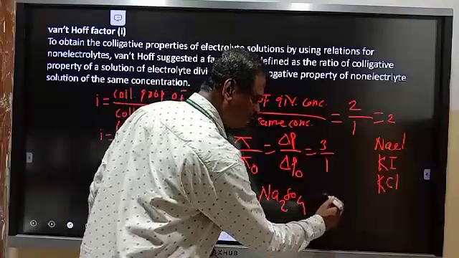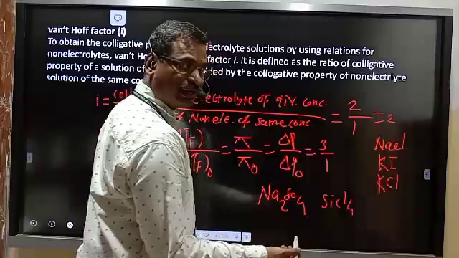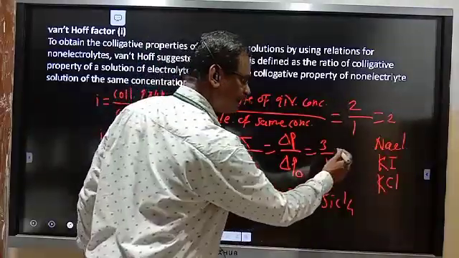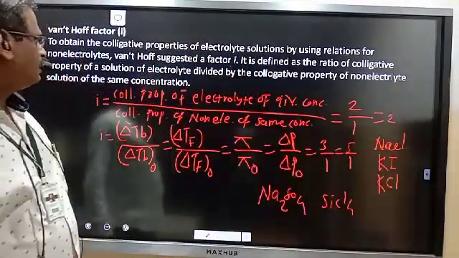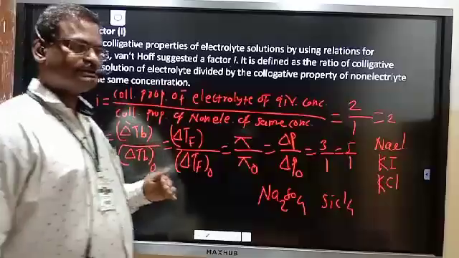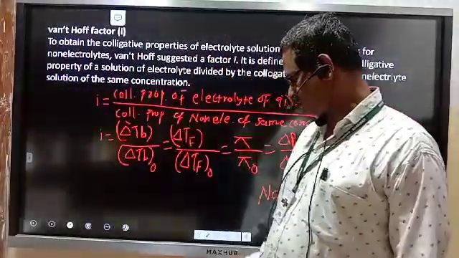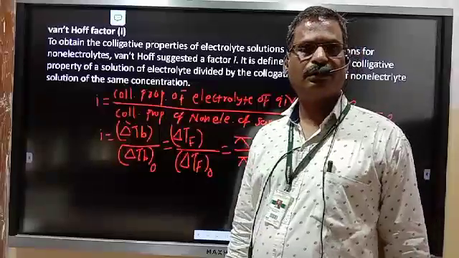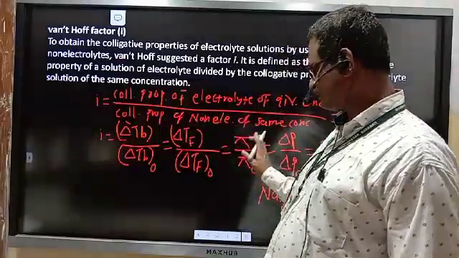In the case of SiCl4, how many ions are there? 5 ions, so the ratio will be 5/1. In that manner, the Van't Hoff factor increases with an increase in the number of ions produced from that electrolyte. That is the Van't Hoff factor.